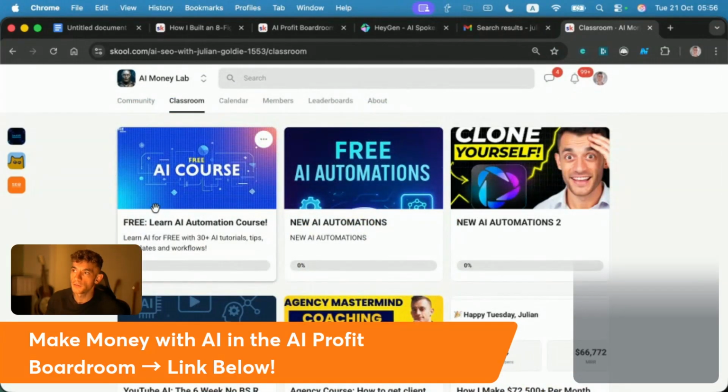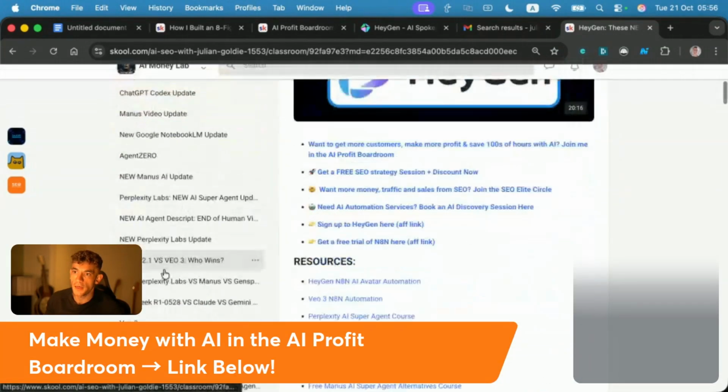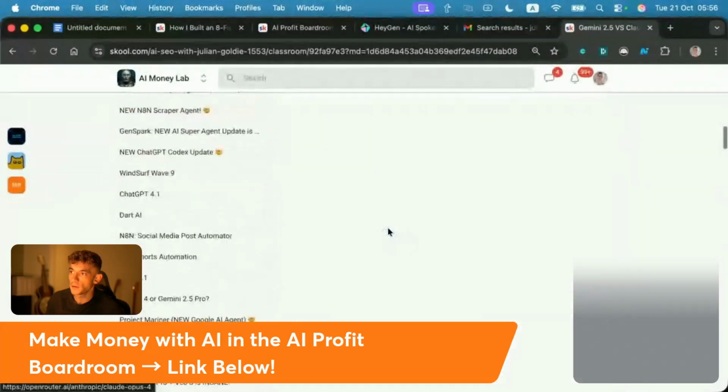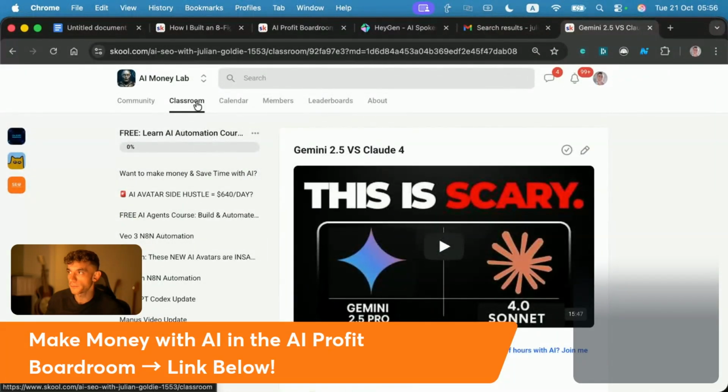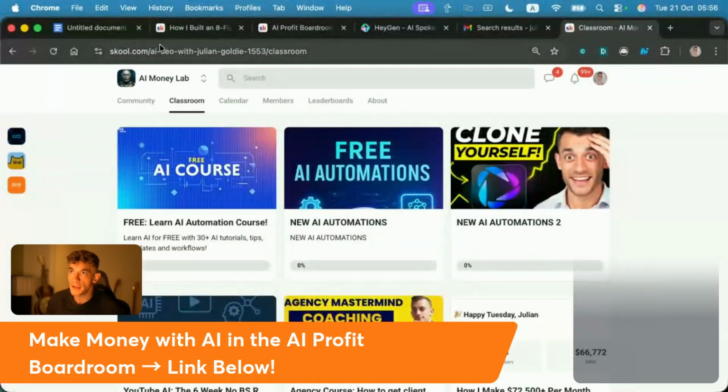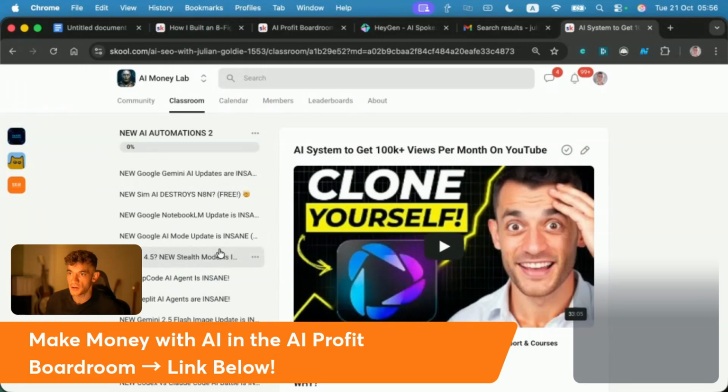For example, you'll learn AI automation. On the left-hand side, you can see all these video trainings with step-by-step tutorials and how you can use them. All completely free. It's called the AI Money Lab. Just Google it if you can't find it, or ask ChatGPT.